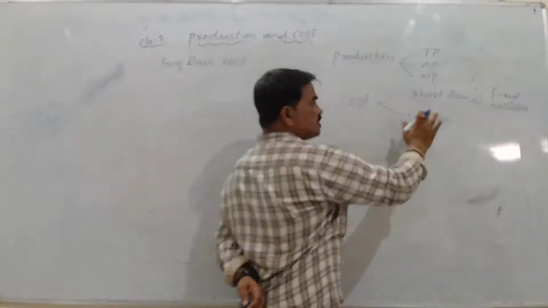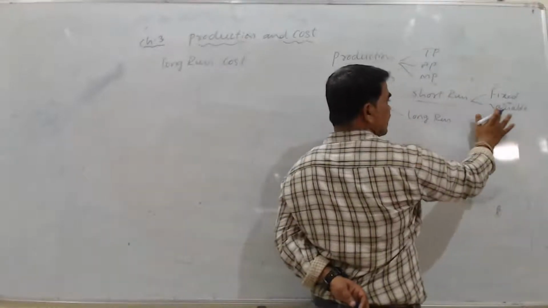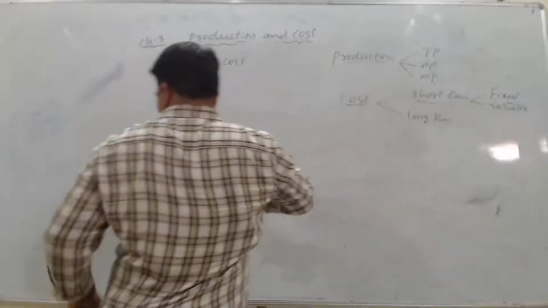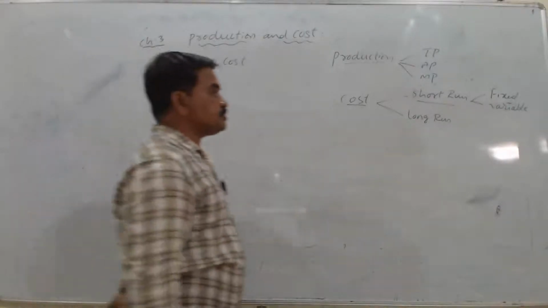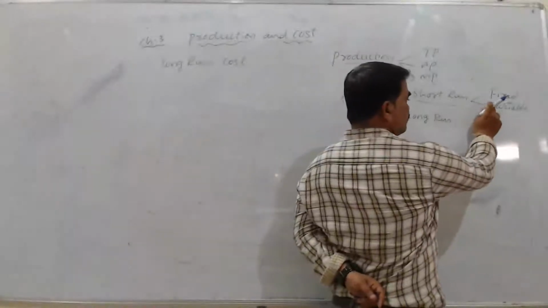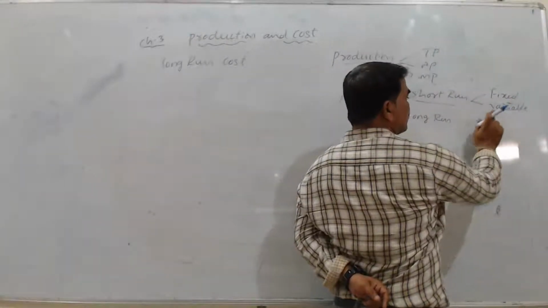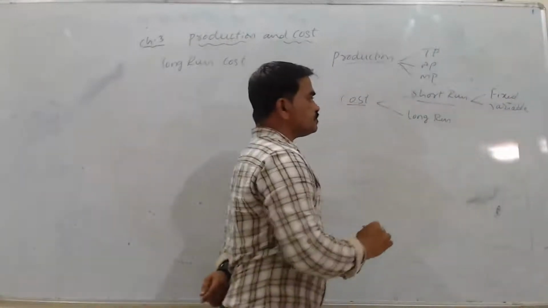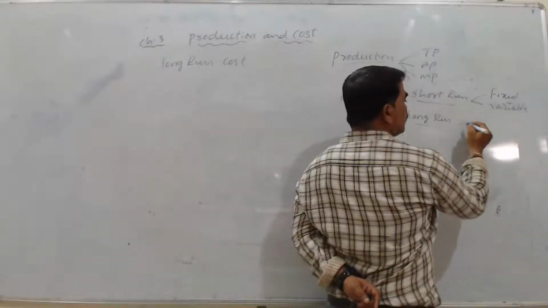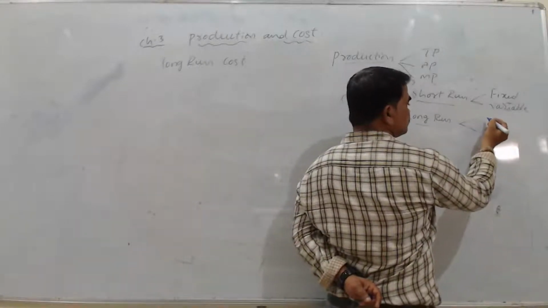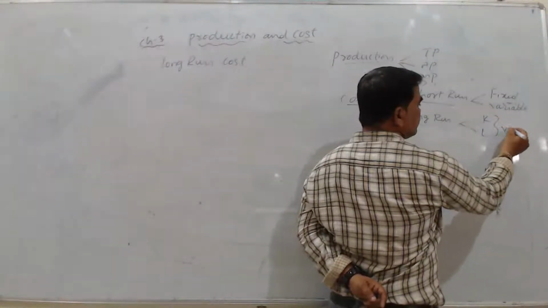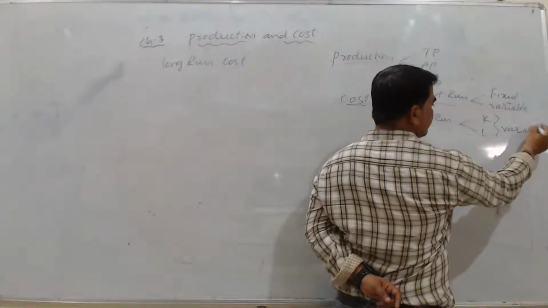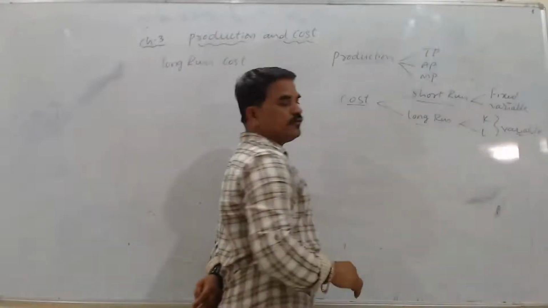So in short run, we will see one fixed factor and another as a variable factor. But in long run, both the factors of production, for example, capital and labor, are variable factors. So this is the concept of long run.